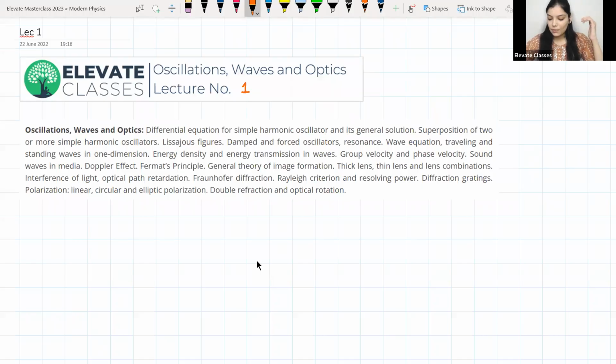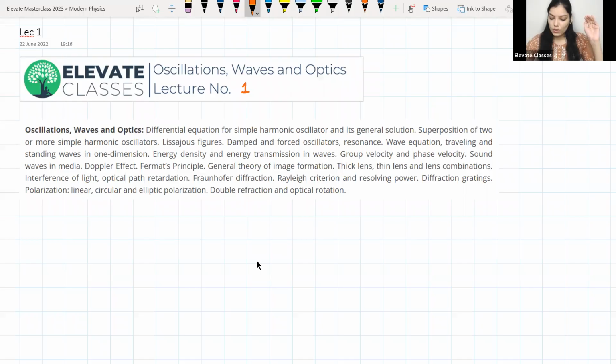Then we will go to damped and forced oscillators. What is a simple harmonic oscillator? Here, the only force acting on the system is the restoring force. A simple harmonic oscillator is unaffected by any other external force. There is no friction and there are no driving forces. It will just keep on undergoing its oscillatory motion only because of the presence of the restoring force.